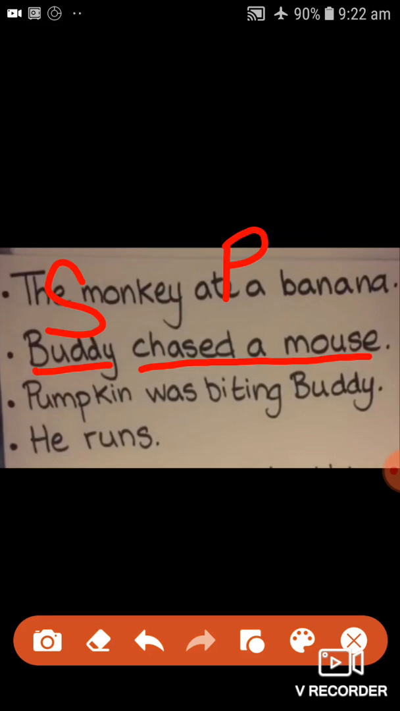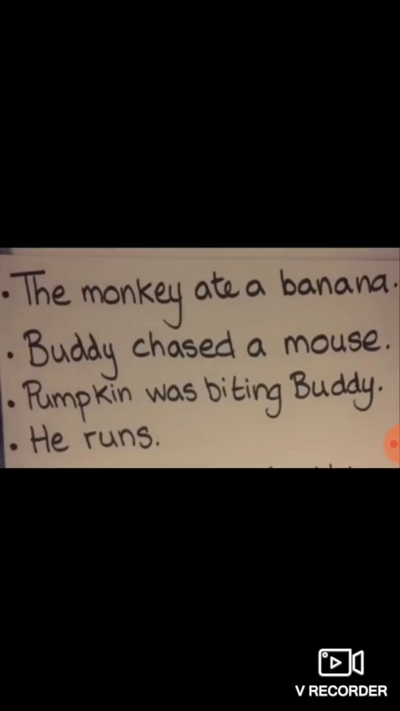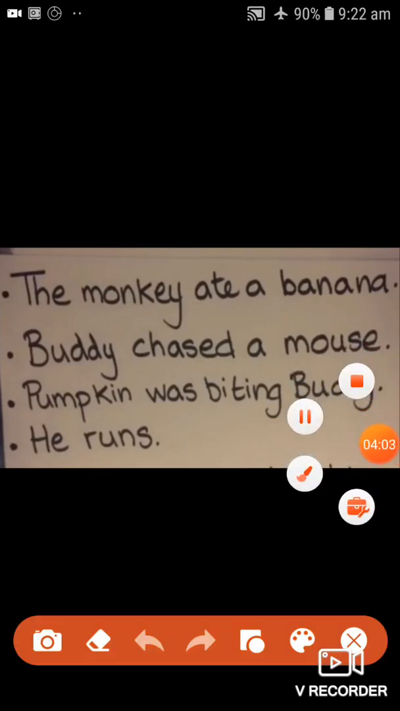Alright students, let us go to the next sentence. That is, Pumpkin was biting Buddy. Now who is Pumpkin? Pumpkin is one of my cats biting the other. Alright, so Pumpkin was biting Buddy. Now who is doing the action? Who is biting? First let us see the who. Pumpkin is biting. Name of a cat.